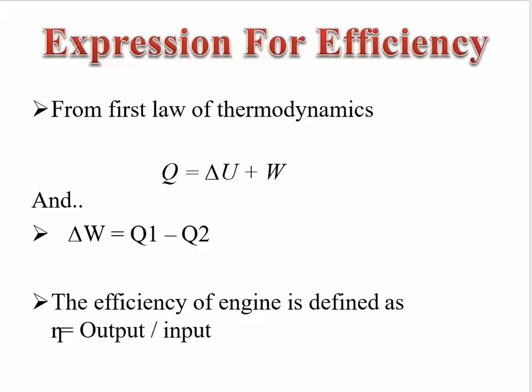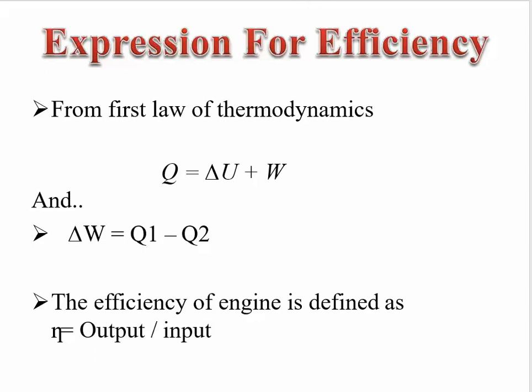According to the first law of thermodynamics, which says that energy can neither be created nor destroyed, it can only be transformed from one form of energy to another. It means the total energy Q supplied to the system is equal to the change in internal energy U plus work done, where the work done is the heat input minus heat output, denoted by Q1 and Q2 respectively.